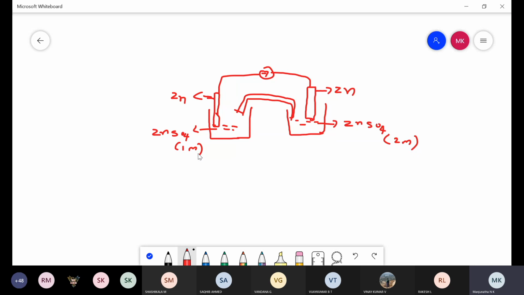See, this is one zinc concentration cell. Here two zinc electrodes are immersed in different concentrations of zinc sulfate, one in 1 molar concentration and another in 2 molar concentration. Write down this zinc concentration cell's reactions and cell representation.